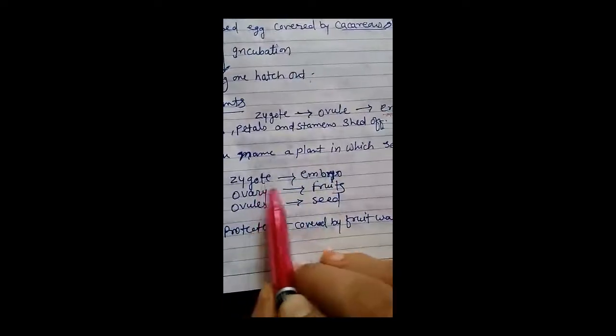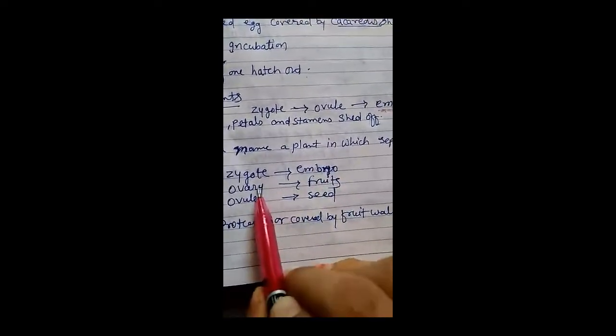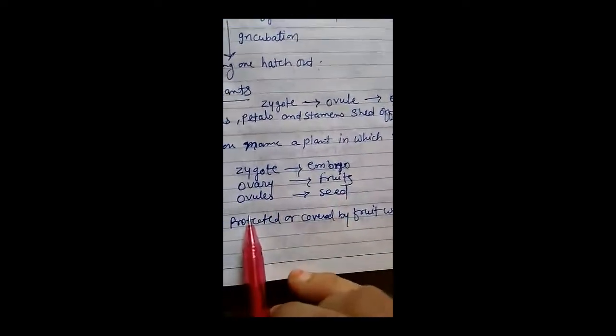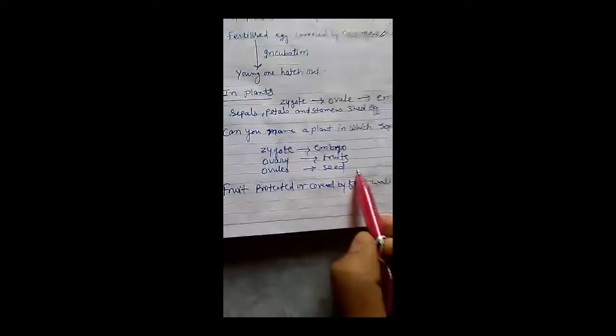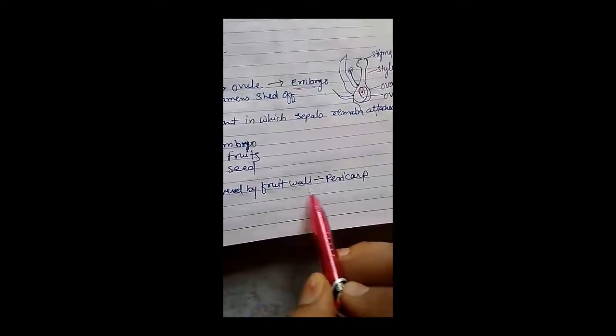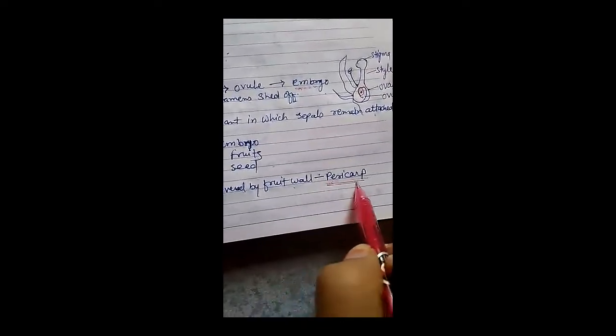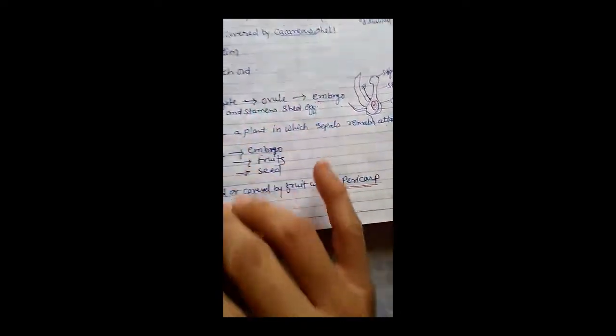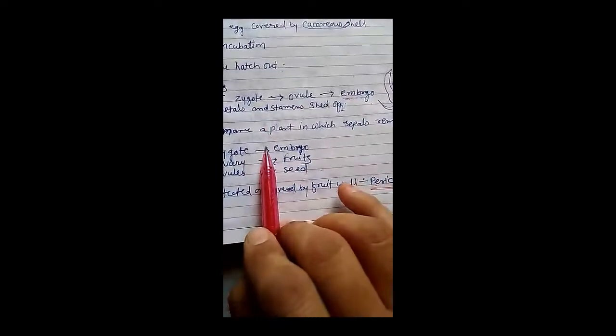After fertilization, zygote converts into embryo, ovary converts into fruit, and ovules convert into seed. Fruit is protected or covered by the fruit wall known as pericarp. This is all about reproduction in plants.